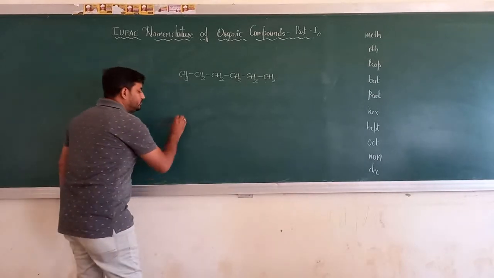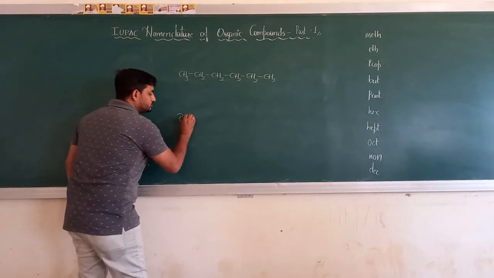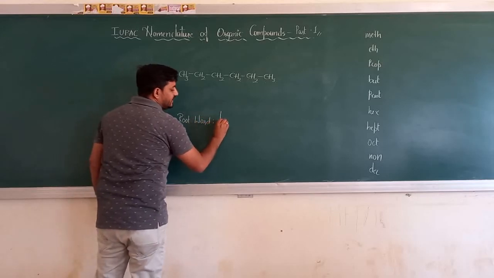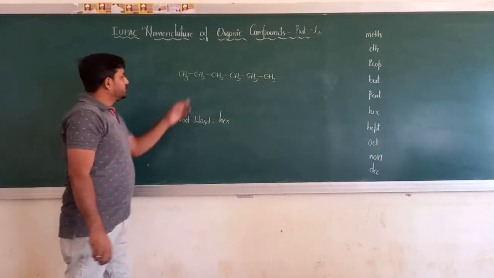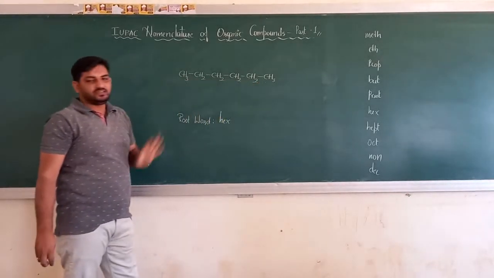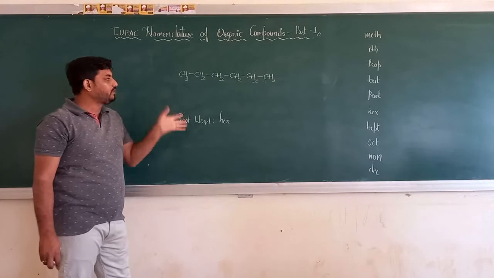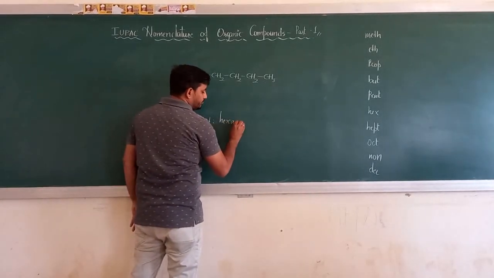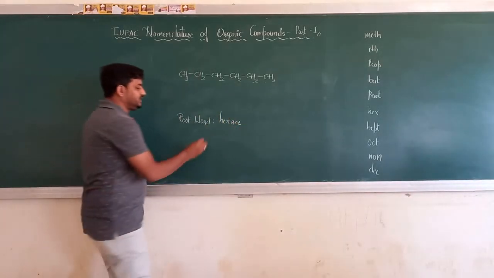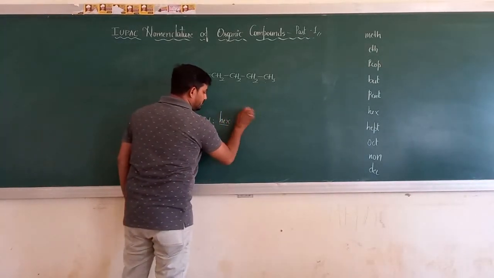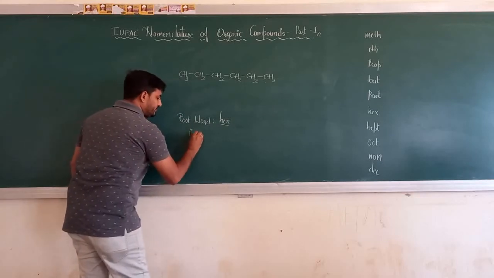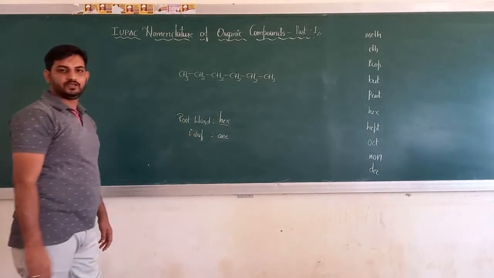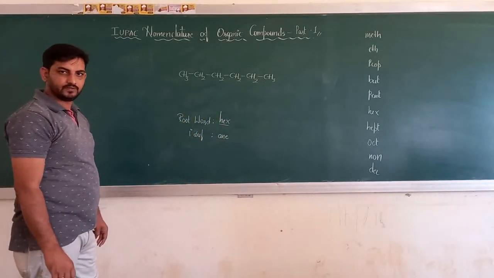So definitely the root word for this particular example is hex. You can see there is only a carbon-carbon single chain present in my longest chain. There is no double bond. That's why the primary suffix is A-N-E. This is my root word, and my primary suffix is A-N-E.